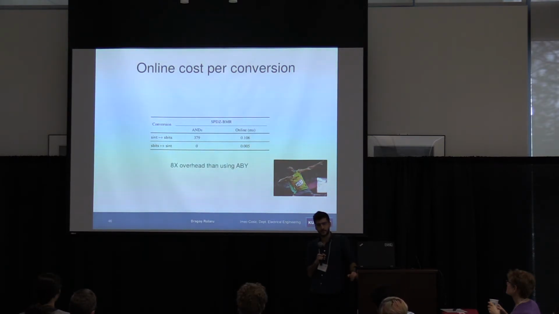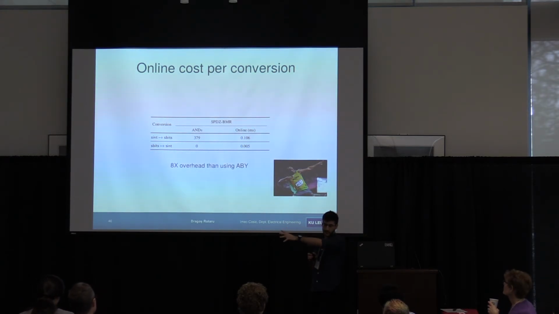We have an example in our paper where we do a linear SVM, which just does AX plus B, and then you do an argmax of that. It turns out that doing the linear SVM just in SPDZ, or just in SPDZ-BMR, is going to be much slower than our method. Our method is 10 times faster.